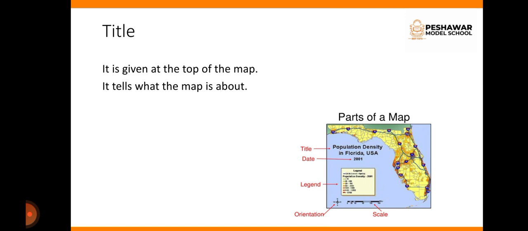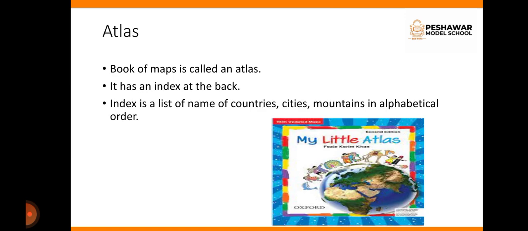Title of the map is basically given at the top. It tells what the map is about or what the map is going to tell us. In this particular picture you can see the title. This map is showing the population ratio in Florida of United States of America. A book of maps is called an Atlas. Atlas has an index at the back. What is index? Index is basically a list of names of countries, cities, mountains which are shown in alphabetical order.